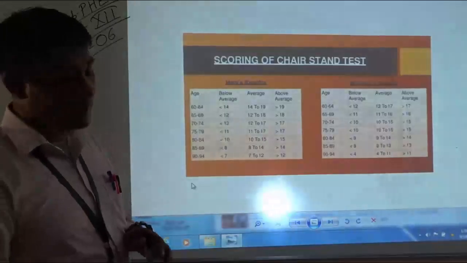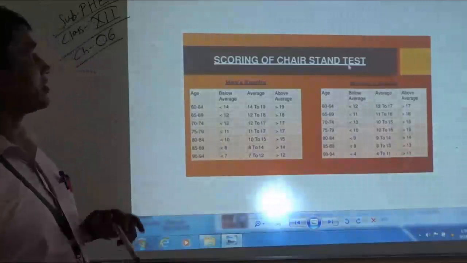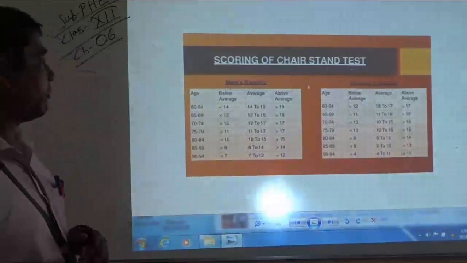Moving to the next, you can see the scoring of the chair stand test. Here I have classified among men and women.